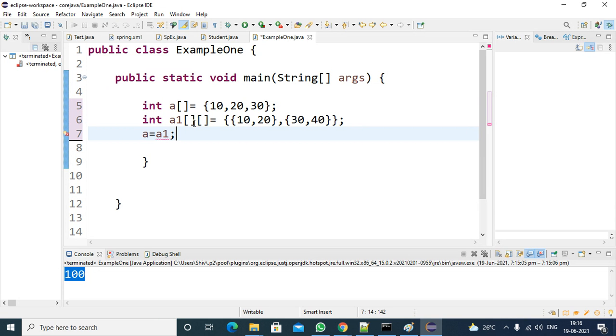This is not possible even though the data type is the same. Even if this is a single dimensional array and this is a double dimensional array, if it's a multiple dimensional array, you are not supposed to assign it. While assigning variables, you must consider the dimensions also. Dimensions are very important. You are not supposed to assign a double dimensional array to a single dimensional array, and in the same way, vice versa. You are getting the error. This is also not possible.